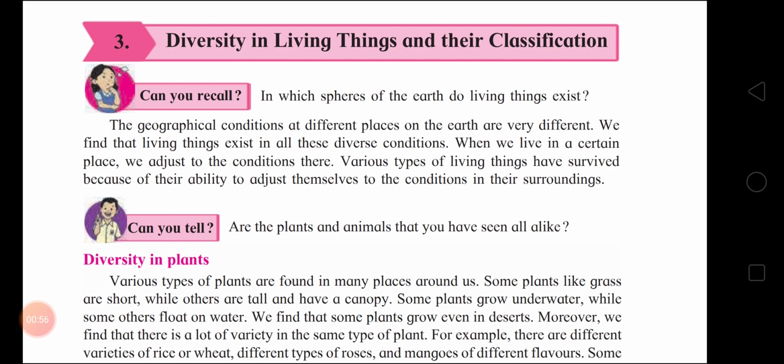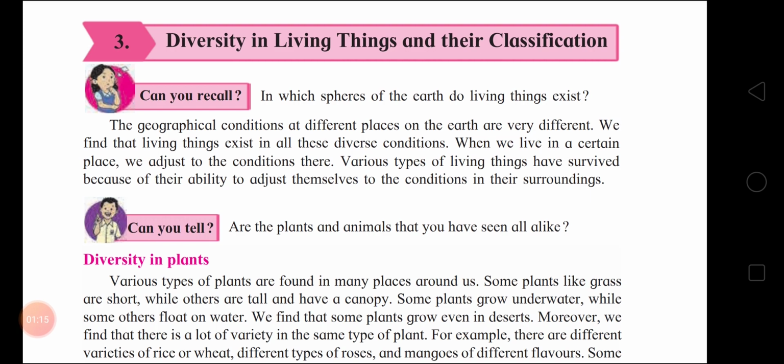The geographical conditions at different places on the earth are very different, children. We find that living things exist in all these diverse conditions. When we live in a certain place, we adjust to the conditions there.